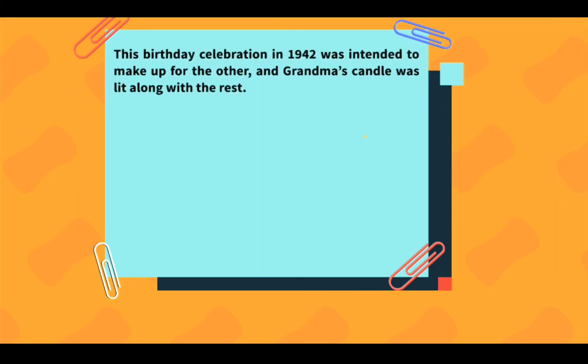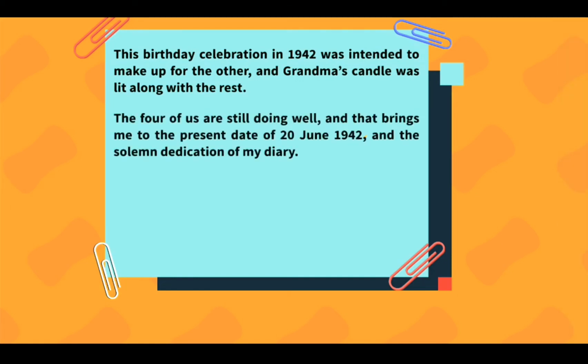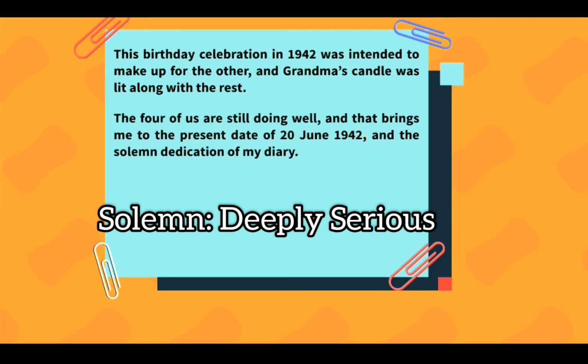This birthday celebration in 1942 was intended to make up for the other, and Grandma's candle was lit along with the rest. The 4 of us are still doing well, and that brings me to the present date of 20th June 1942 and the solemn dedication of my diary.